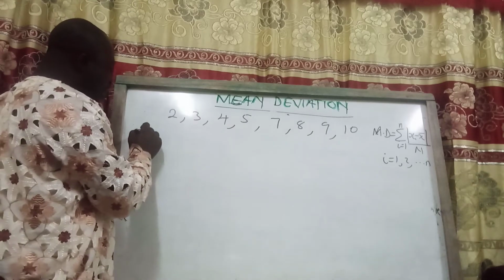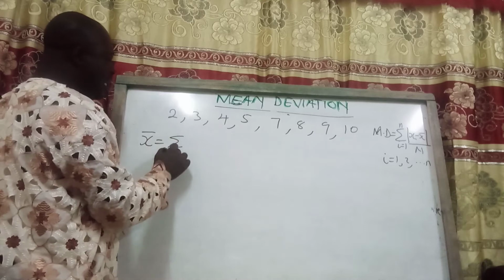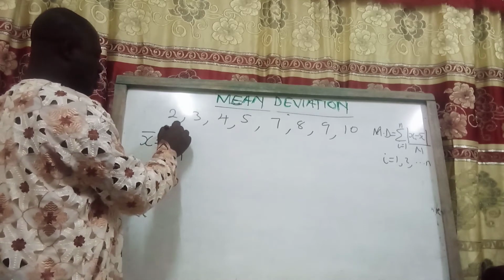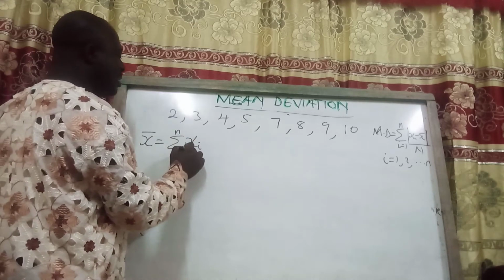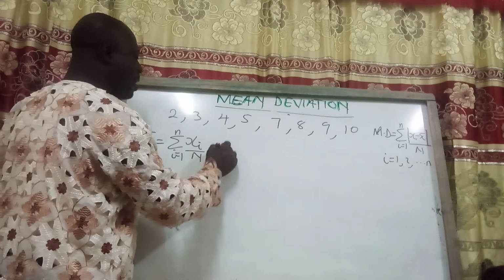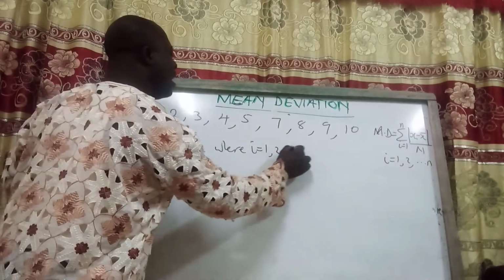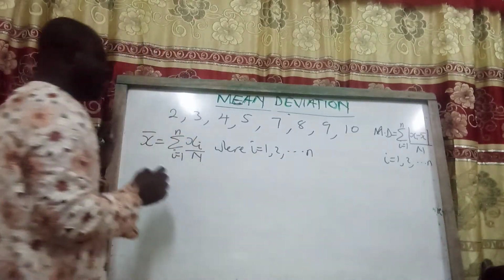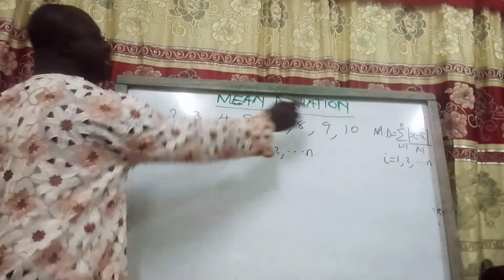We know the mean simply as summation from i equals 1 to n of xi over n. So we are going to sum all these elements.